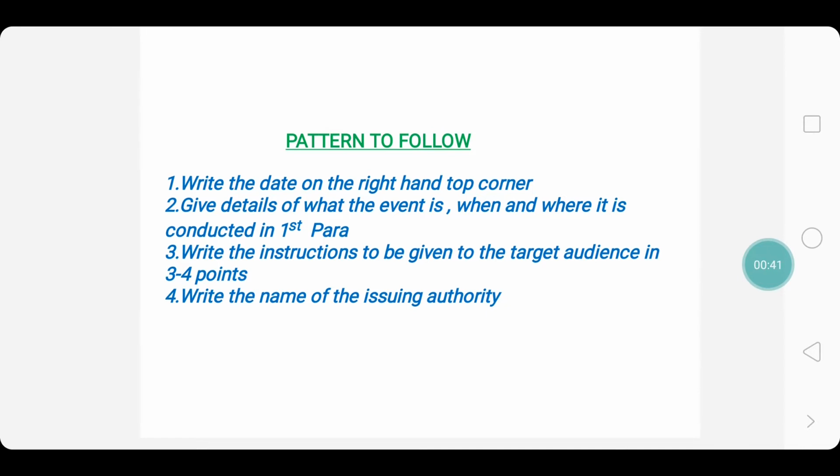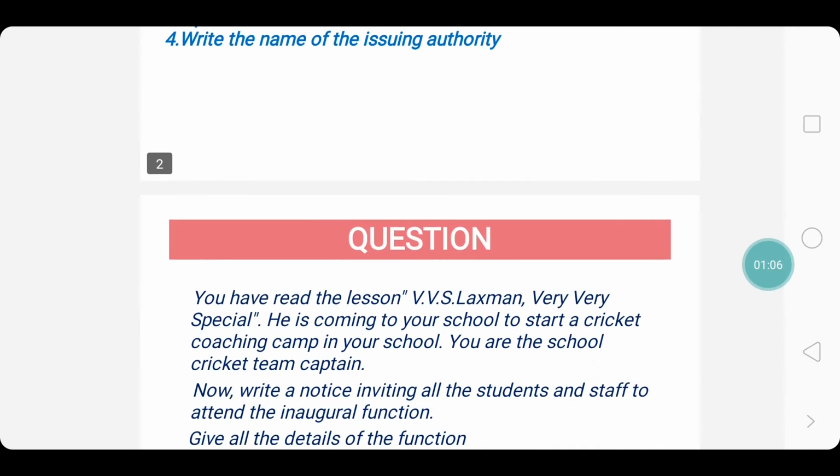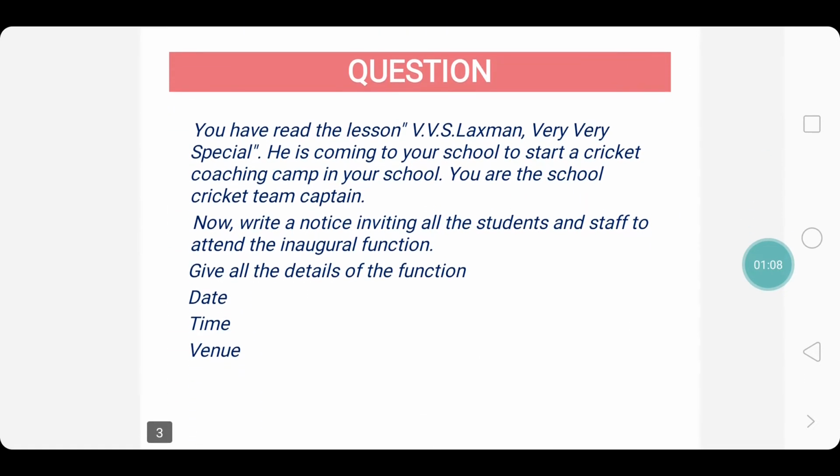Then write the instructions to be given to the target audience. Target audience is nothing but the people whom you are going to give the notice to. Is it the staff? Is it the students? Is it the employees? According to the target audience, the instructions should be given. That is what is expected from the readers to be done. Then write the name of the issuing authority. Issuing authority is who is giving the notice.